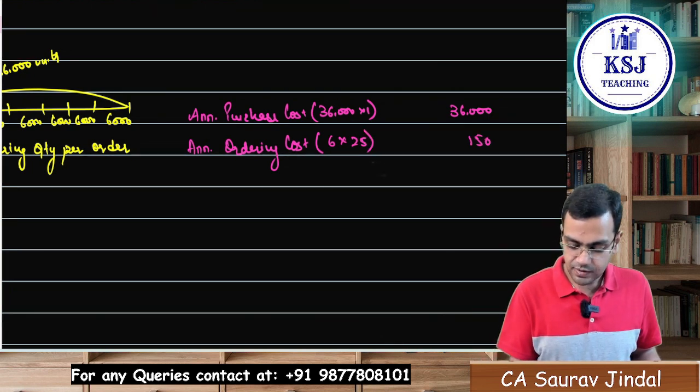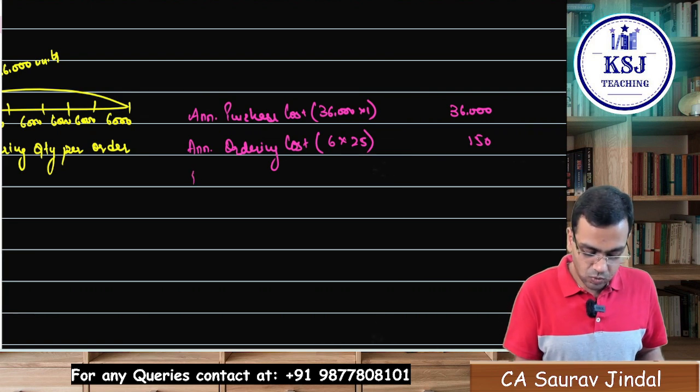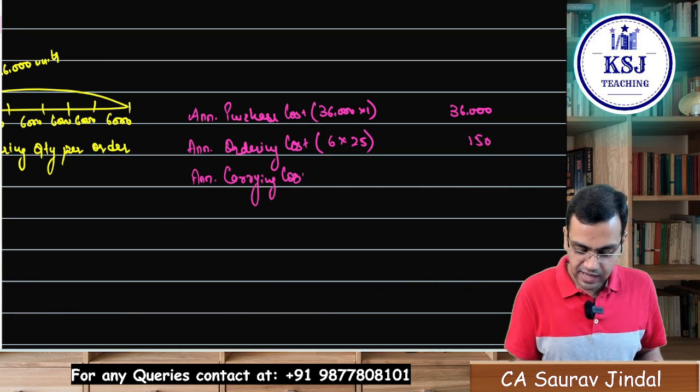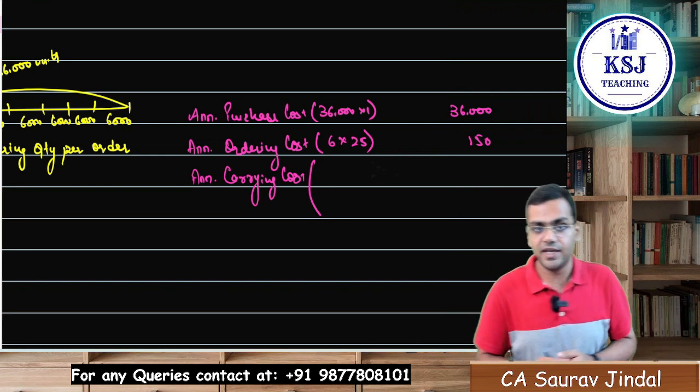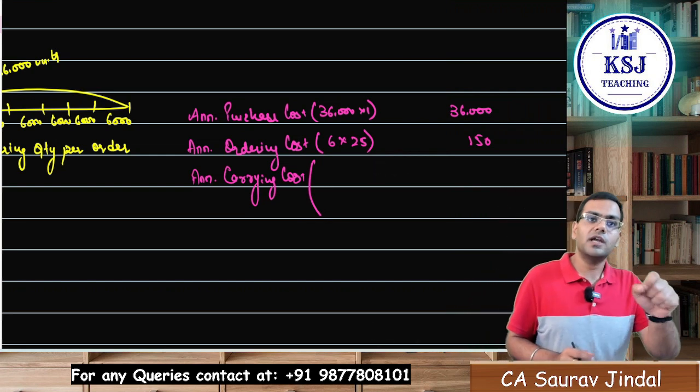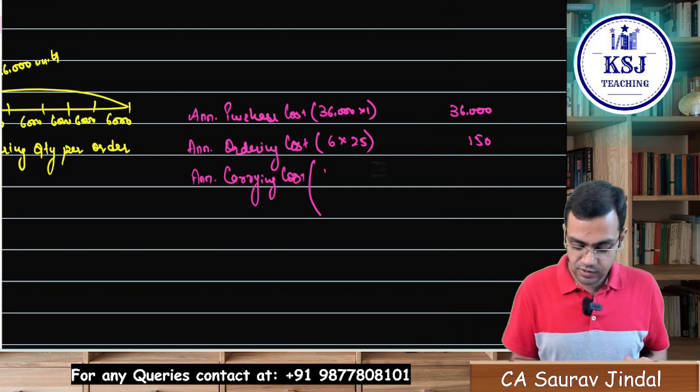150. Right? Now what will be the annual carrying cost here? What will be the annual carrying cost? Average inventory. What is the average inventory here? What is the order quantity? Order quantity is 6000 units.